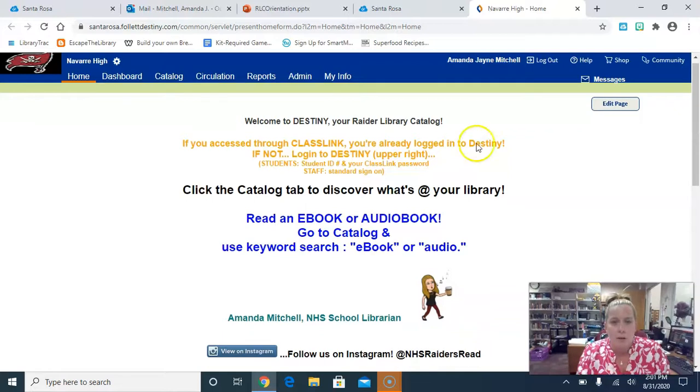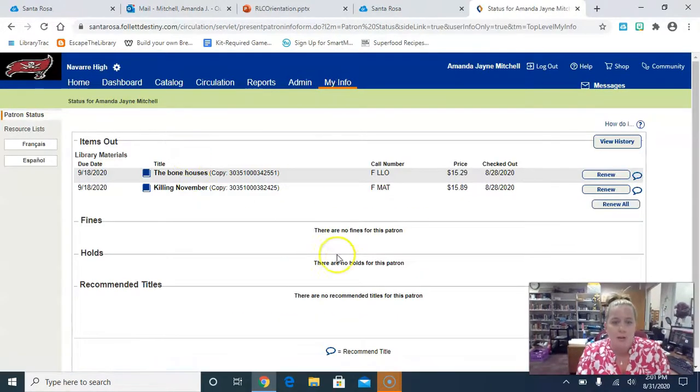You can see what books you have checked out. If you click on My Info, it'll tell you what books you have checked out. I have 2 Florida Teens Read books. You can see how much they cost and when you checked them out, and you can even renew them all on your own one time.